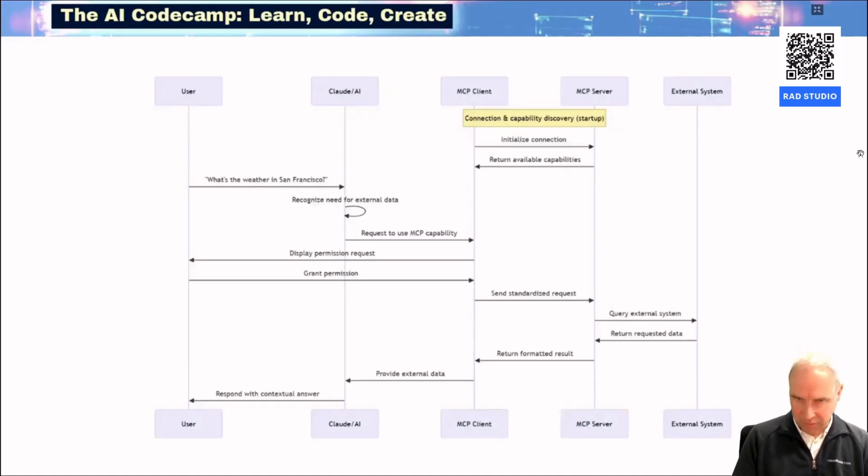Claude Desktop is one of them, but also, for example, Visual Studio Code or Cursor AI IDE function as MCP clients, which means that you can configure multiple MCP servers to be used with these tools.